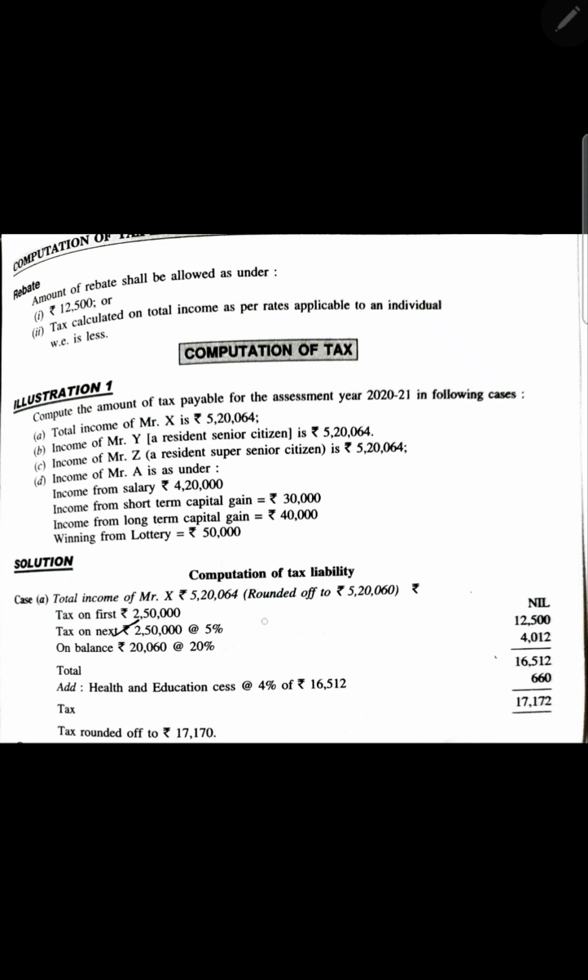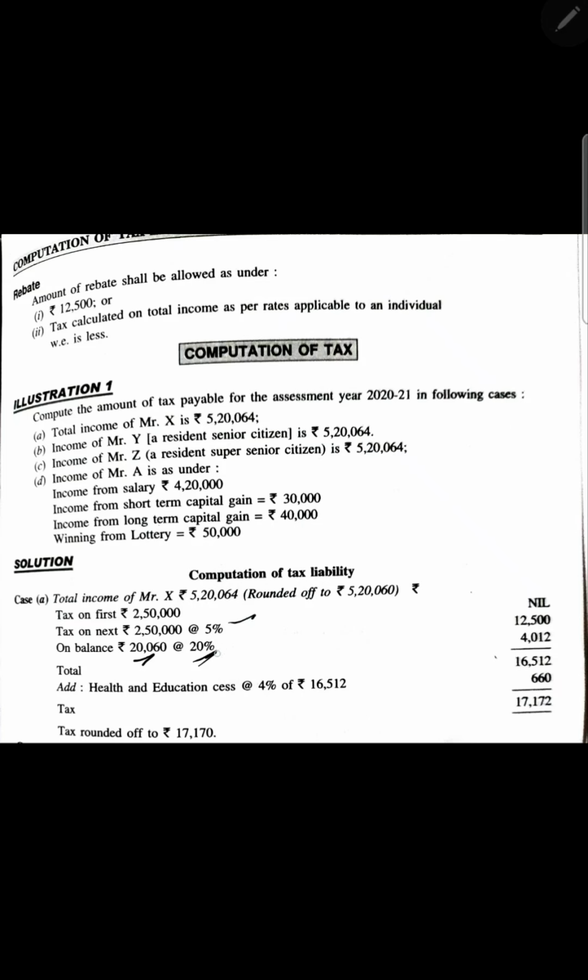Now this time according to the slab it is 5%. Find out the percentage. Total amount 12,500. First you remove 2,50,000, you get some amount. Now again remove 2,50,000, you will get this amount left in your calculator. For this one it is 20%.